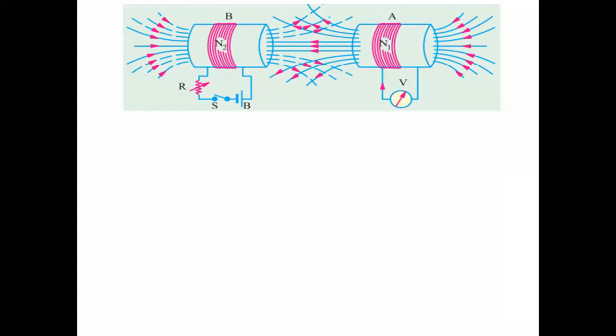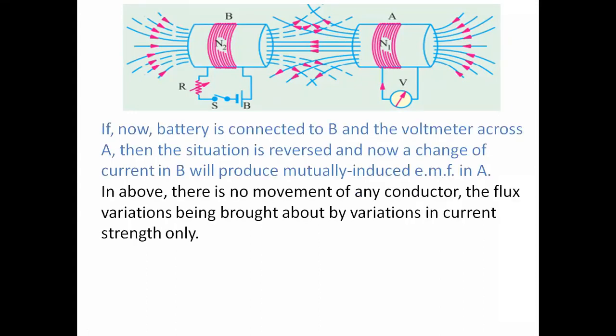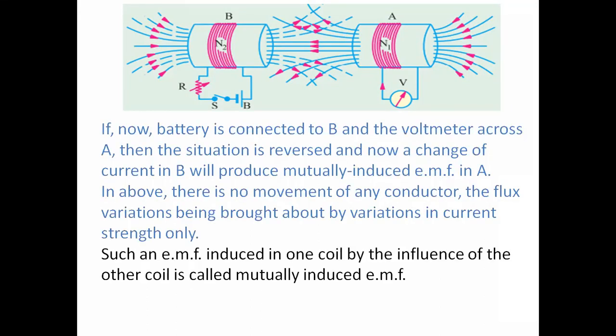It may be generated from coil A to coil B or from B to coil A. Like that, it produces the mutually induced EMF, due to the other coil. That is mutual inductance or mutually induced EMF.